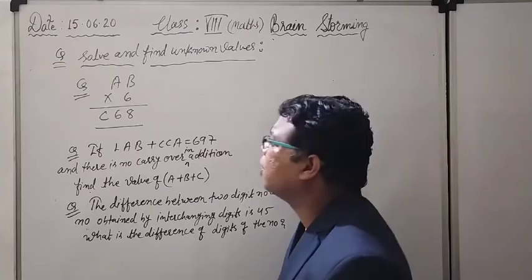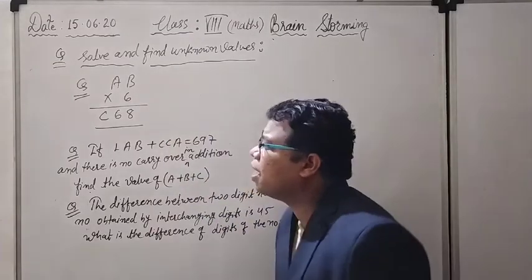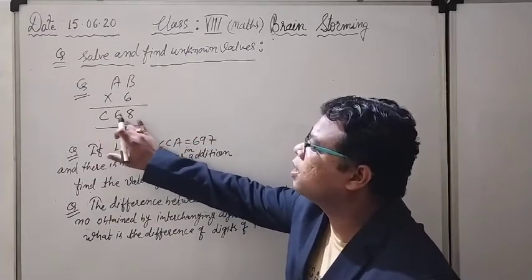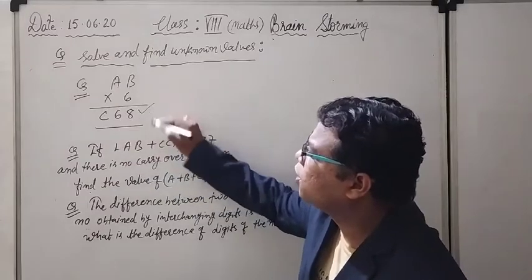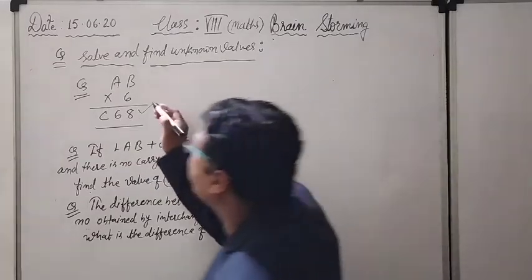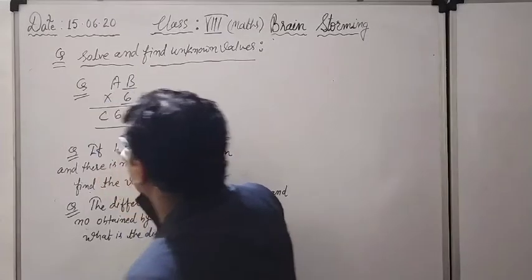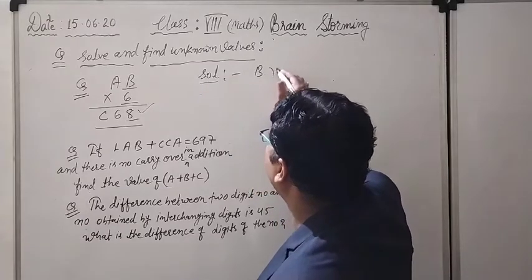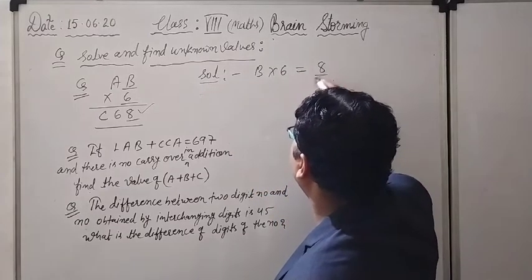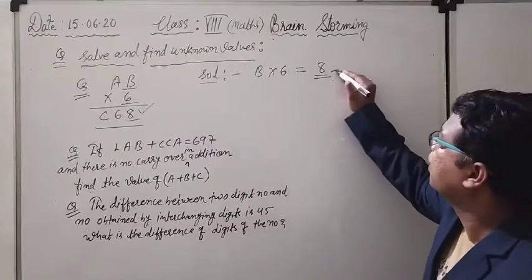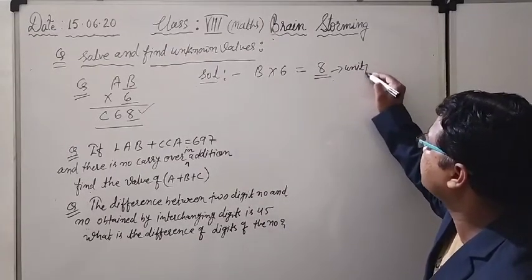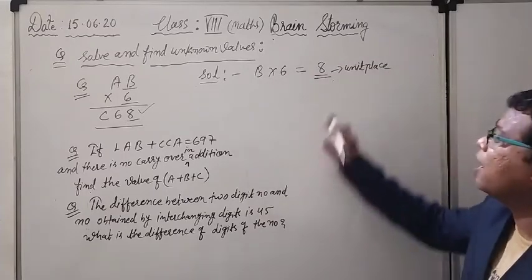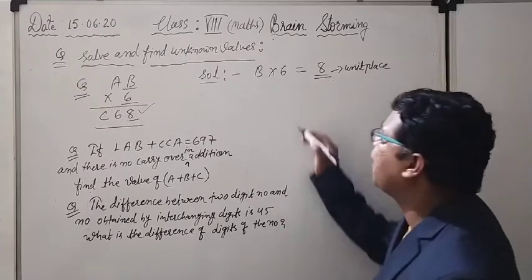What is the question itself? AB into 6, and I am getting the product C68. So this last digit 8 is going to help me. If I consider the unit place digit, I should go for B multiplied by 6, and I have to get 8 at the unit place. By which digit should I multiply with 6 so that I get 8 at the unit place? No problem, I can check.